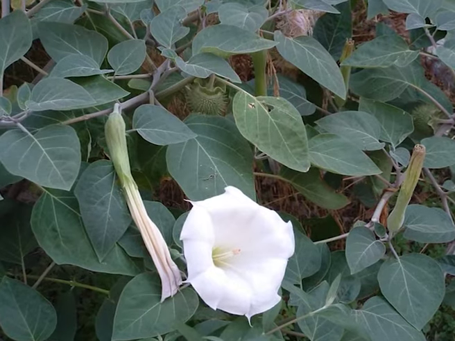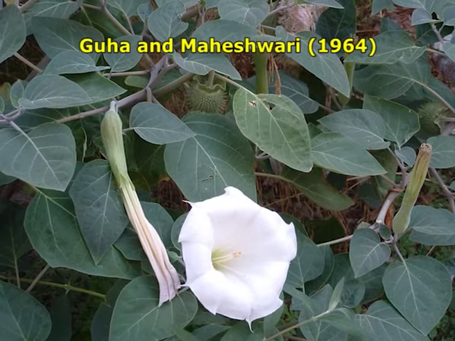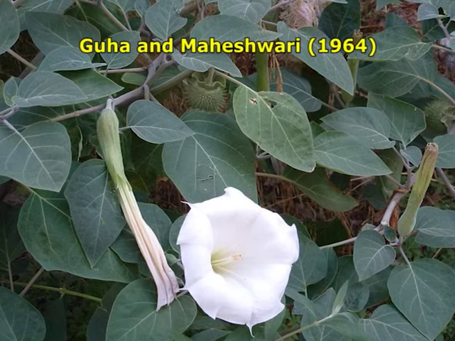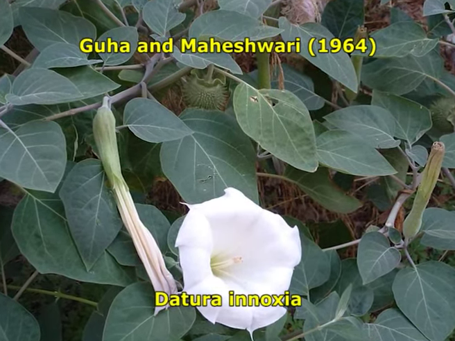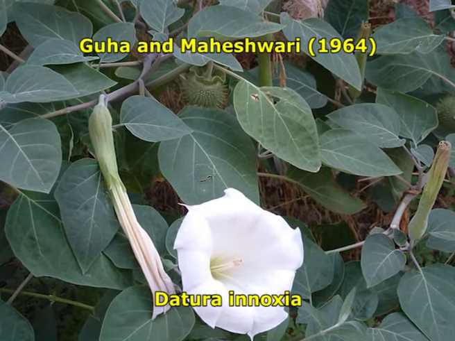The technique was developed by Guha and Maheshwari in 1964, who cultured mature anthers of Datura inoxia. It is highly useful for the improvement of many crop plants.